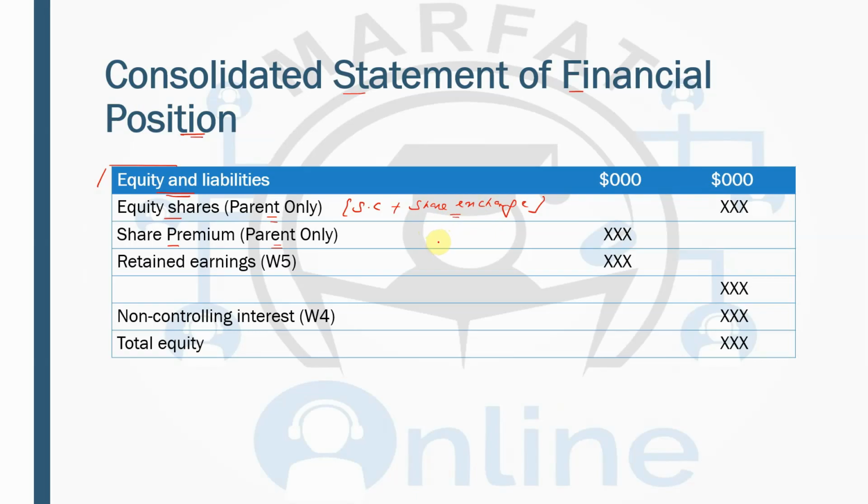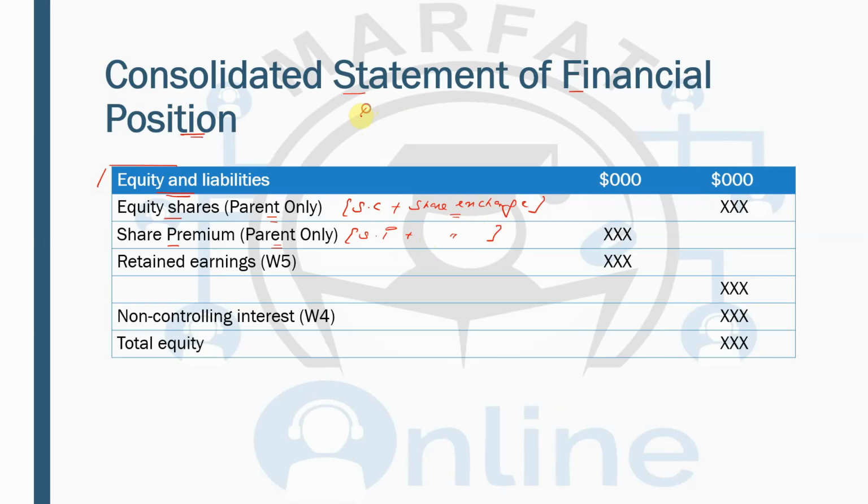That will be part of the consideration, so we have to record those shares as well. Similarly, share premium as per the individual financial statements plus share exchange, because when you are doing share exchange, if it is more than the par value, that will give rise to the share premium.